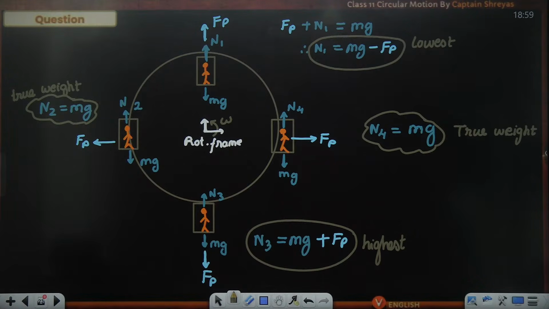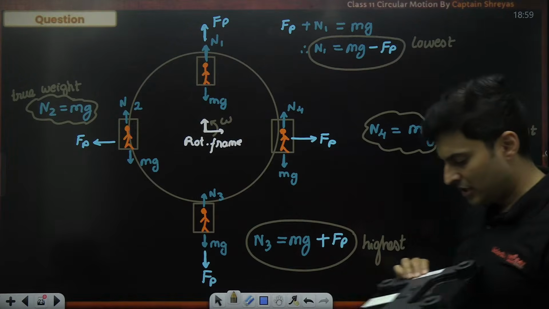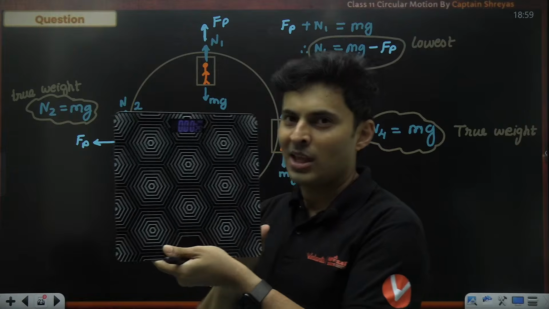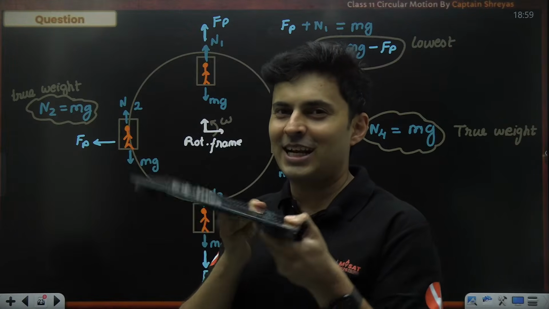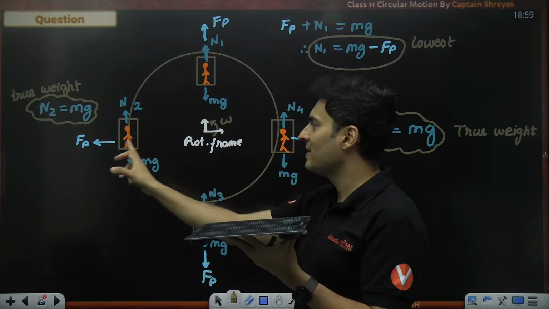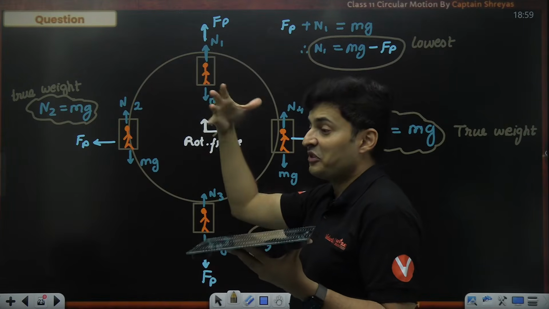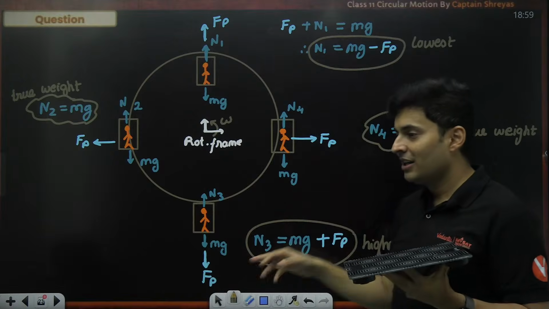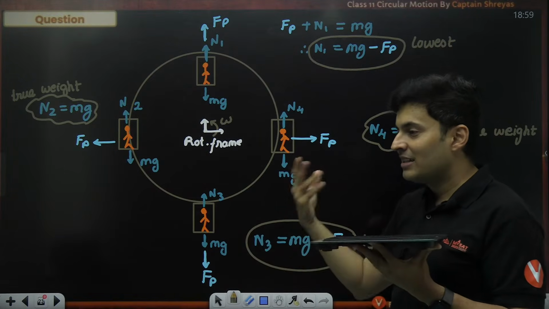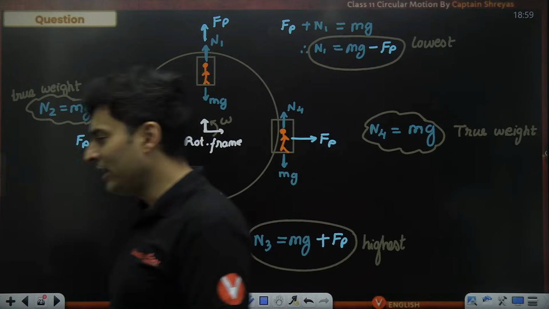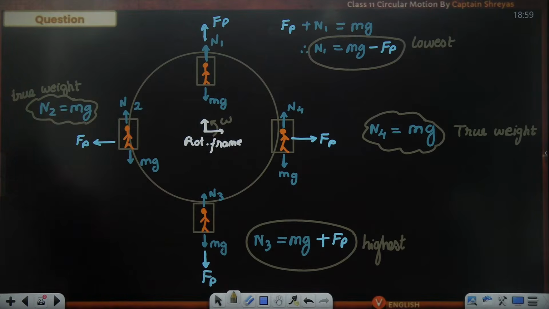I have this amazing weighing machine, which I'm going to use for my physics experiments. And maybe someday when I go to the giant wheel, I'm going to carry this weighing machine and I'm going to see my weight. And if I stand on this weighing machine, 100%, I'm going to see my true weight at these two places. At this place, I will feel lighter. If it was 60, it will show me 58 or 56. Over here, instead of showing 60, it will show me 62 or 63 or 65, like that. Okay, got my point?